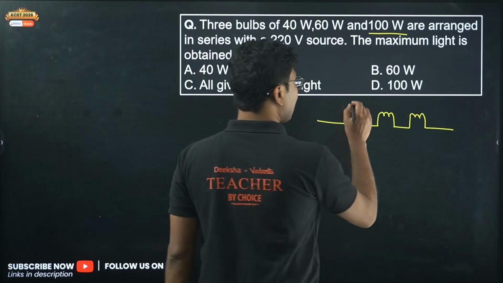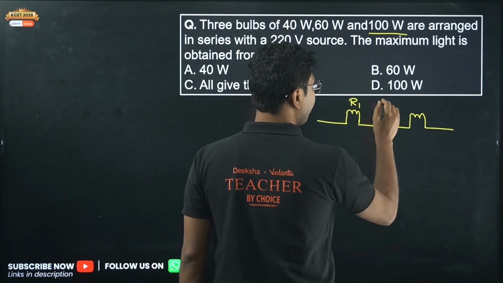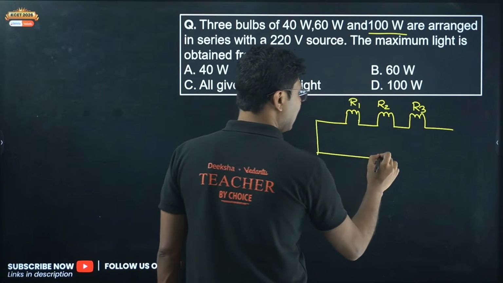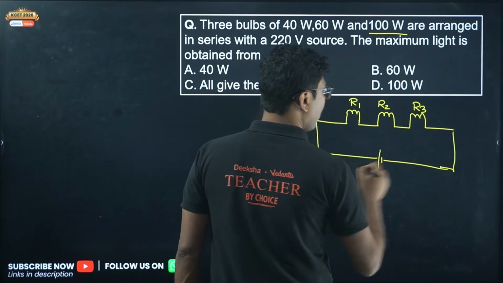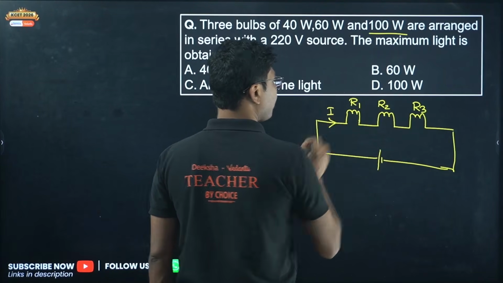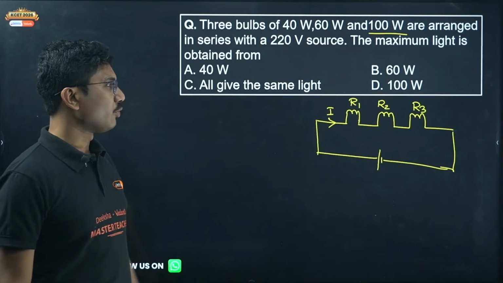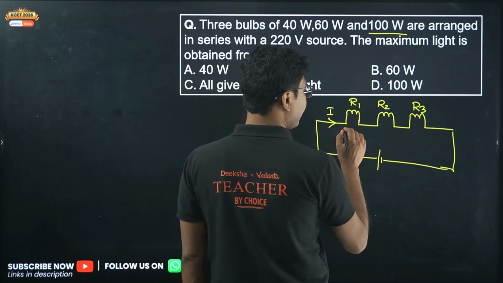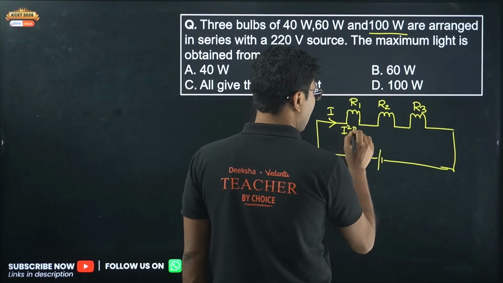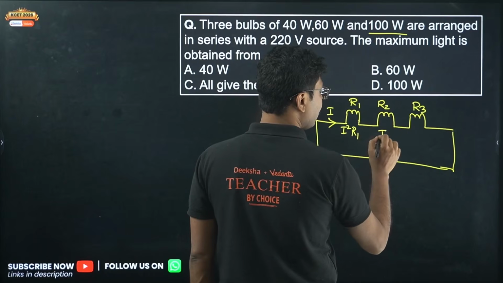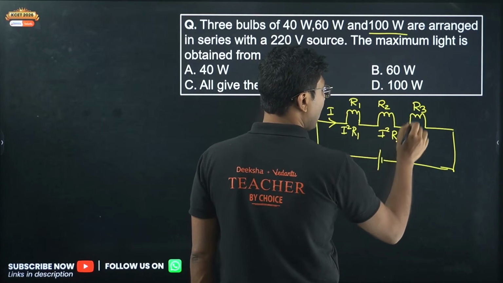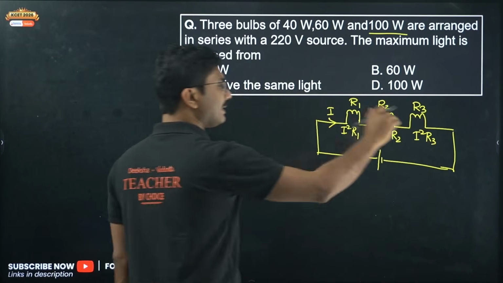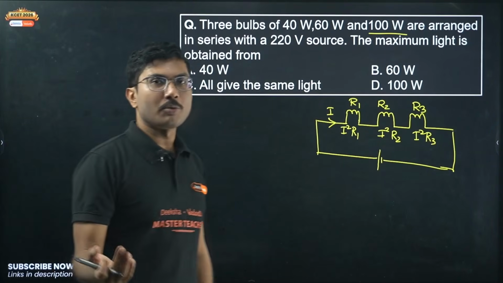If you can calculate the resistances of each of them, R1, R2 and R3, now because they are connected in series, what will be constant here? Current will be constant, right? So what is the power dissipated by resistance 1? Power dissipated by R1 is I square R1. Power dissipated by R2 is I square R2. Power dissipated by R3 is I square R3. So current is same.